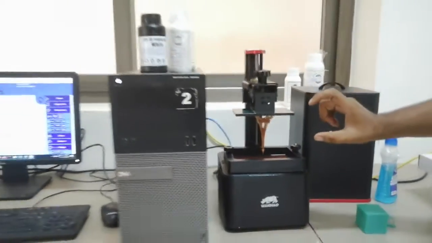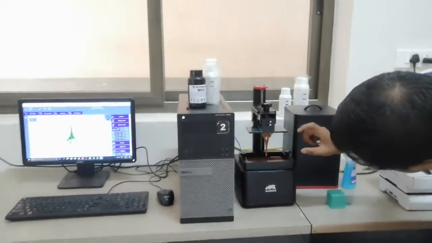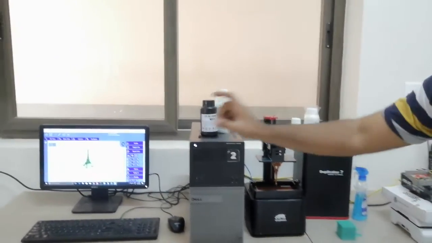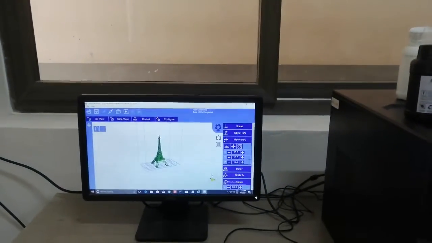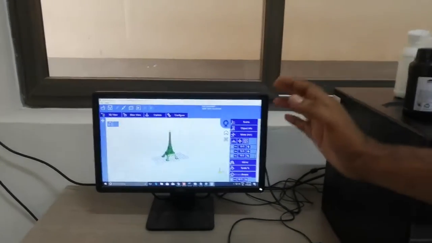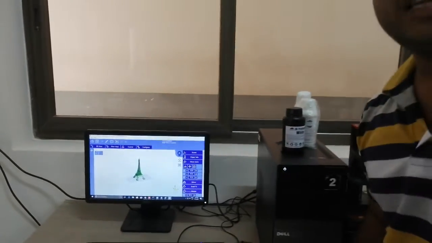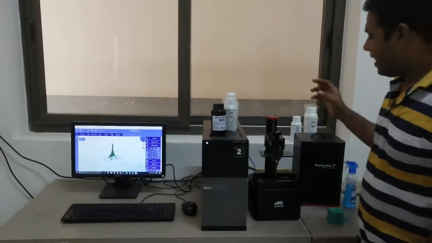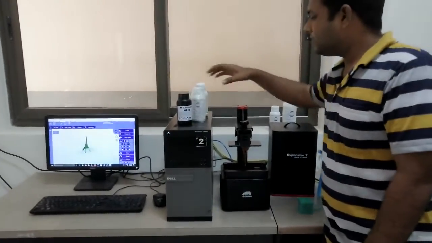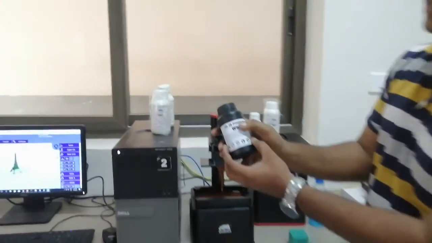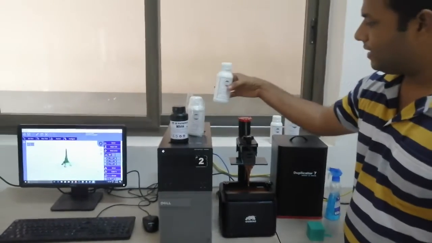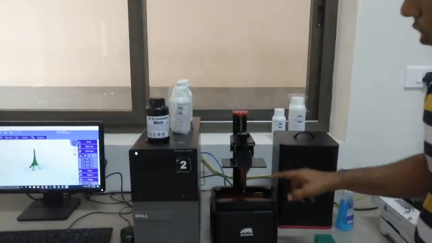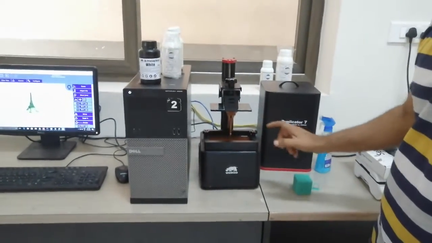So now I printed an Eiffel Tower, and this is software called Creation Workshop. To connect this printer, we need to use this Creation Workshop software, and the raw material here is a resin. You may see here, this is 3D printing resin, white color, and this is green color. Here I used orange color resin. So what happened here?